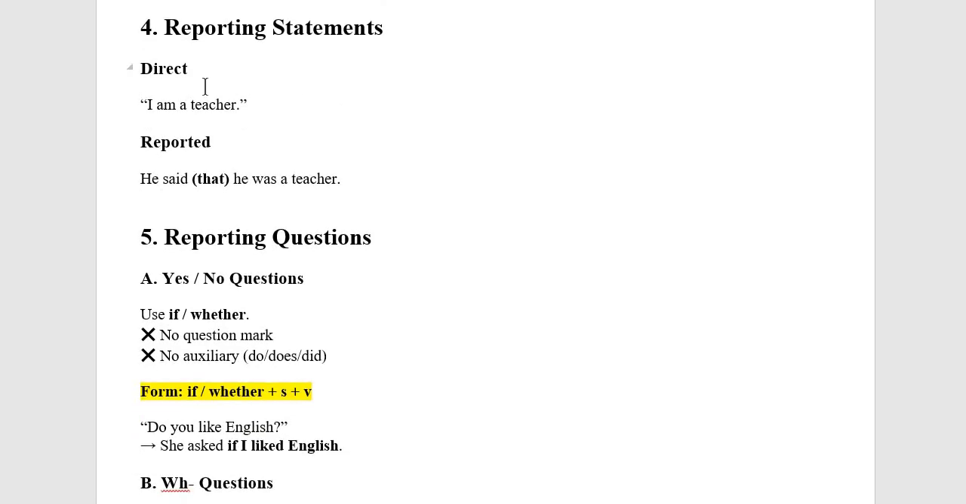Reporting statements. In direct speech, I say, "I am a teacher." But in reported speech, he said that he was a teacher. We change from present simple to past simple.